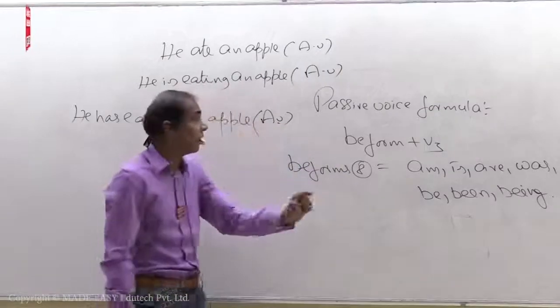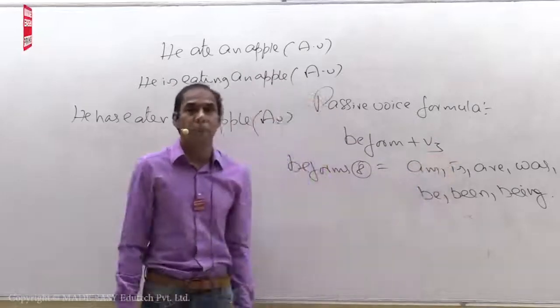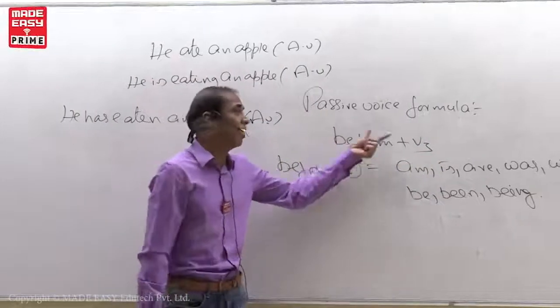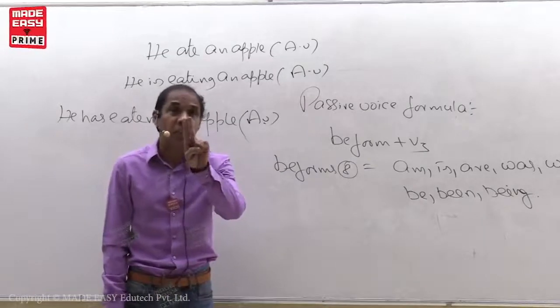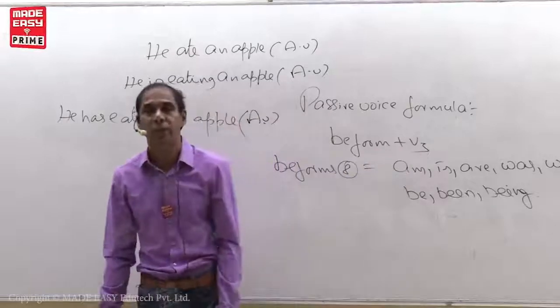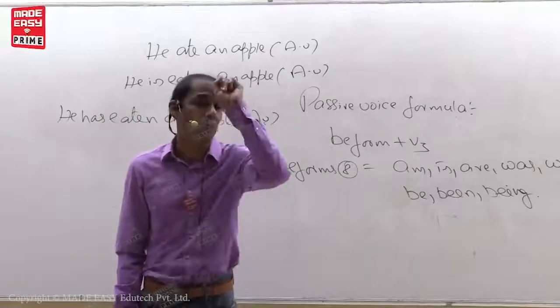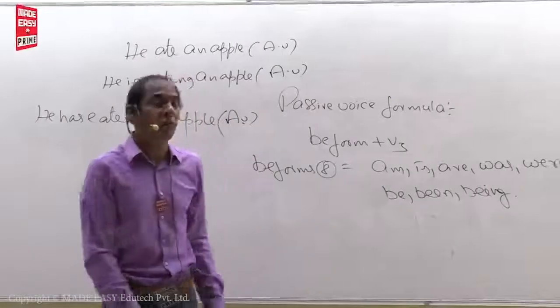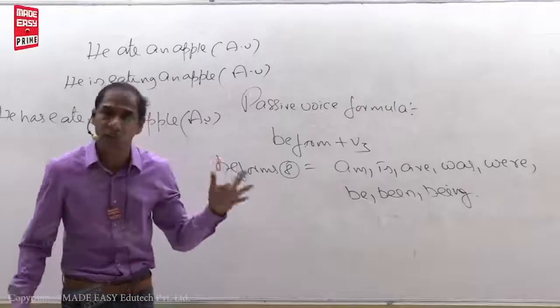A passive voice sentence must have a B form and must have V3. If the sentence fails to satisfy any one of these two, that sentence is active voice. That's it.